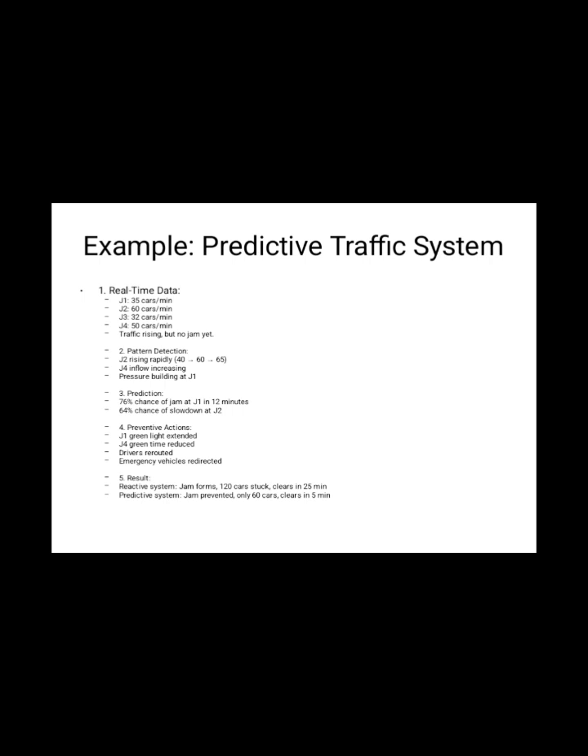Then the system classifies the probability: 76% chance of a jam at J1 in 12 minutes, 64% chance of a slowdown at J2. In this case we can say the preventive actions may be: at J1 the green light extended and at J4 green time reduced, drivers rerouted, emergency vehicles can be reacted.